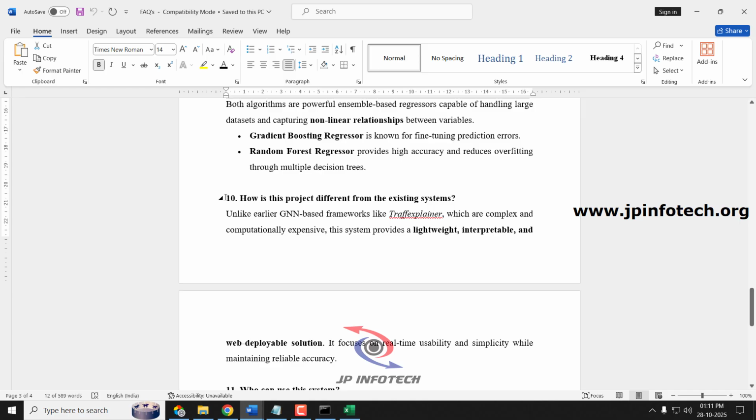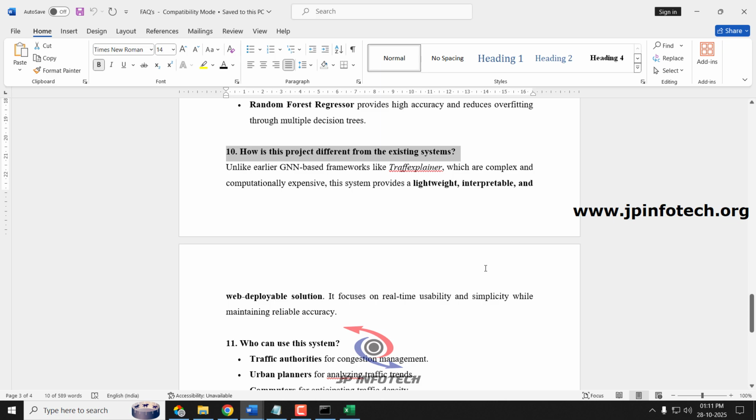Next question, how is this project different from the existing system? In the existing system, the base paper used a GNN based framework, a traffic explainer, but the models applied are complex and computationally expensive. To overcome that issue, we have provided a lightweight, interpretable, and web deployable solution.